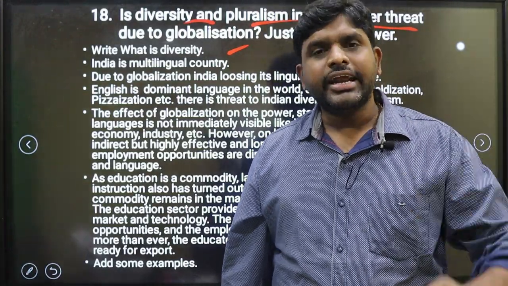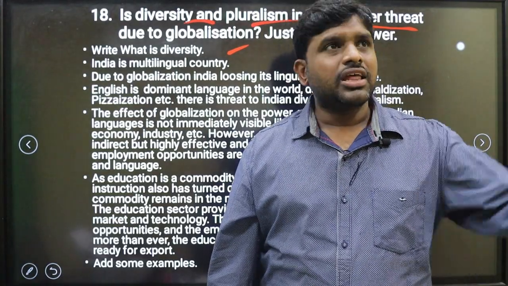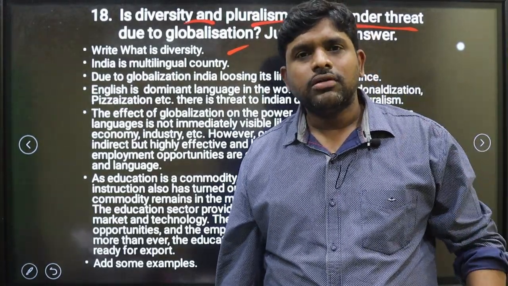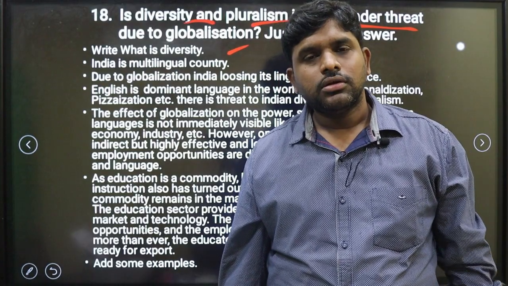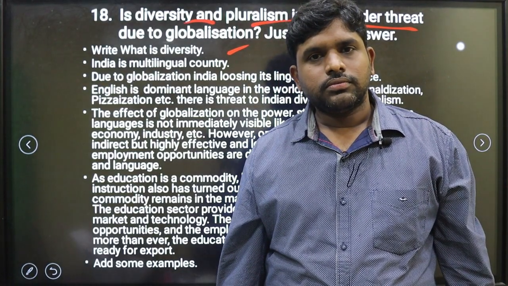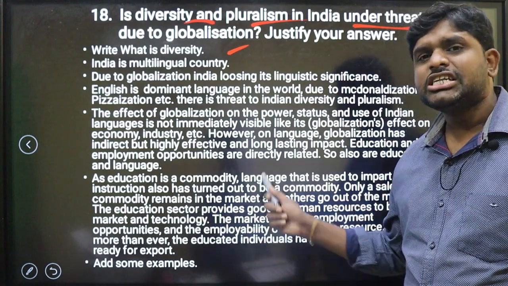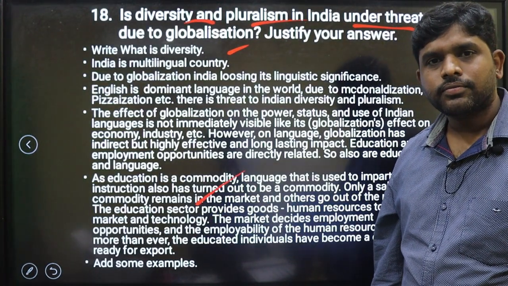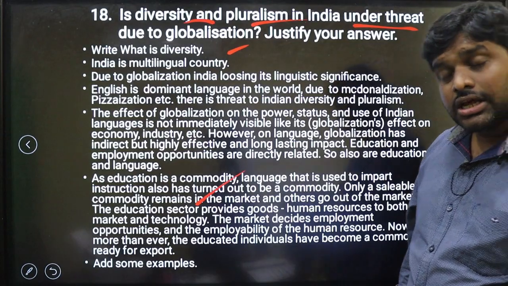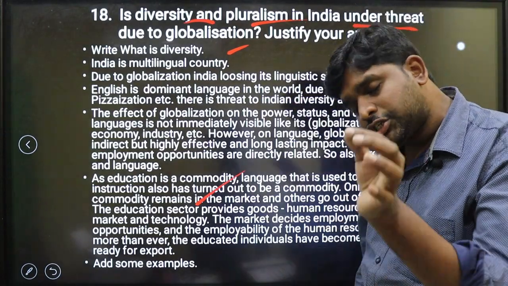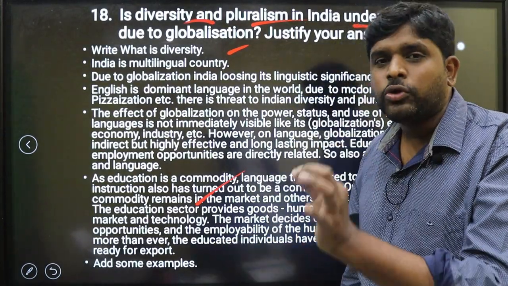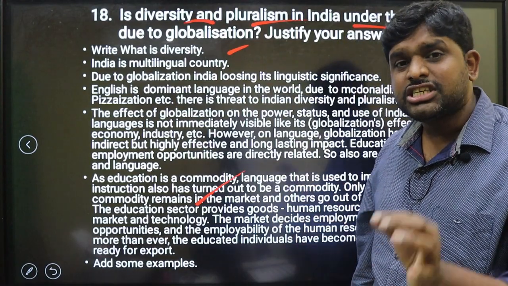WTO is making a single trade. There are global institutions now, global political institutions. Education has become a commodity now. So yes, because of globalization, there is a threat to pluralism, there is a threat to diversity, true.